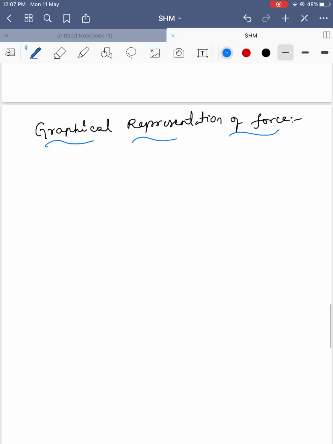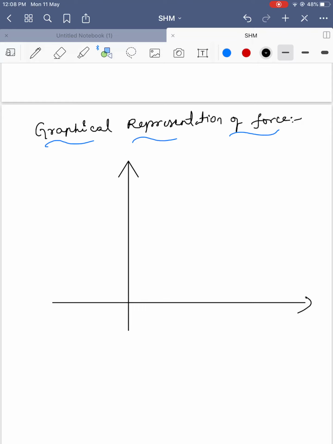So we can represent this force and displacement in a graph. If we take force on the y-axis and x on this side, and I keep a positive value of x, what should the force value be? Force should be negative, which means it will be in which quadrant? It will be in the fourth quadrant.